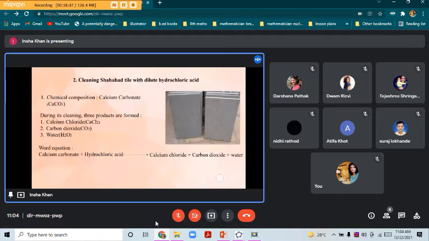Now the chemical equation. Calcium carbonate, CaCO3, on adding hydrochloric acid, that is HCl, gives, I have already written the three chemical formulas above, CaCl2 plus CO2 plus H2O. So this was about cleaning Shahabad tiles with dilute hydrochloric acid.